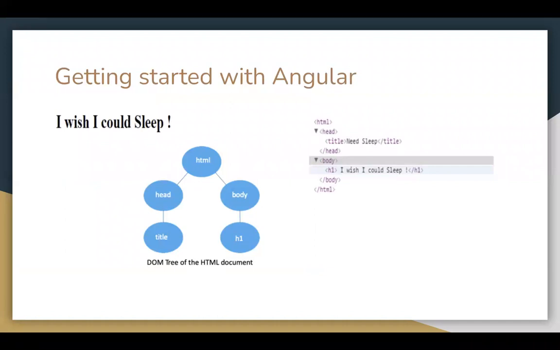So the div tag is basically representing a division. You can divide your HTML page into different divisions, and in different divisions you can display different components. So when we start the course, I will write the code in front of you and show how these things are rendered on the web page.